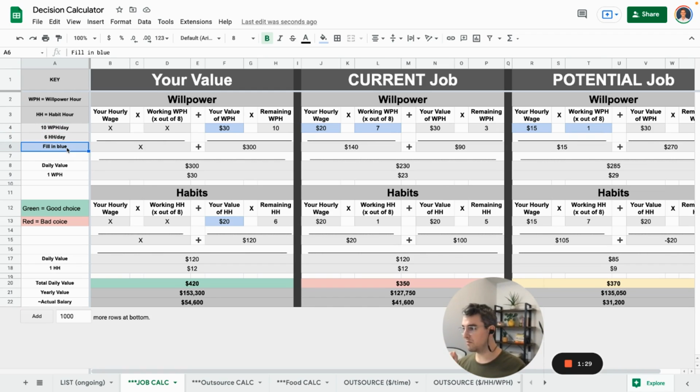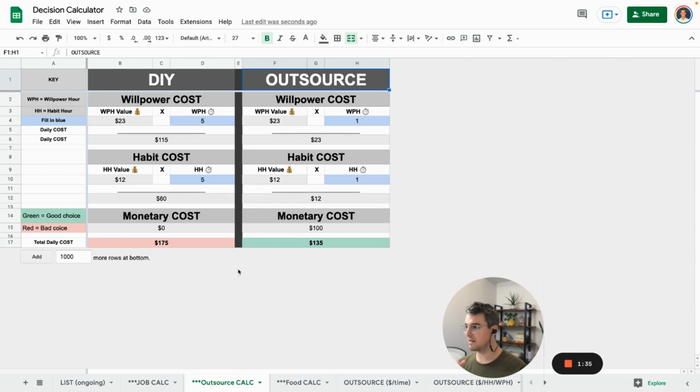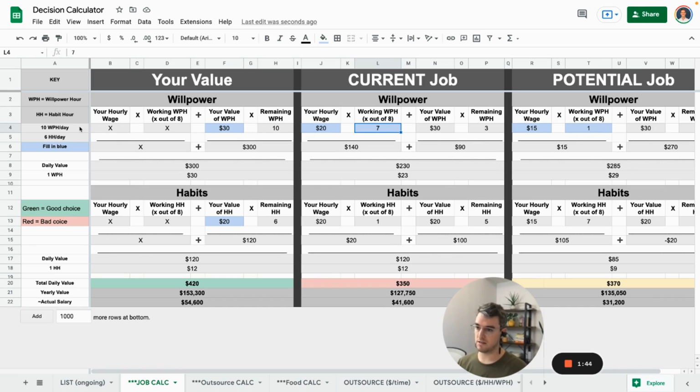Okay, so then the blue ones will fill in. All these blue ones are what you can manipulate and change, and I'll walk you through how this works. All the gray ones are going to be pulling in from the other stuff, and again, based on the 6 hours and 10 hours, all that.